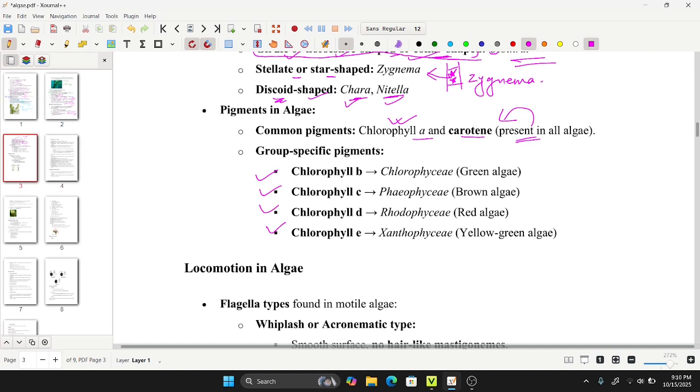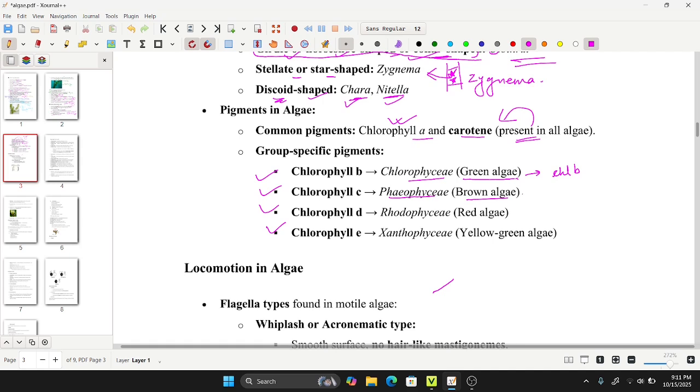Chlorophyll B is present in green algae. Green algae is the common name, and if you are familiar with three classes till now in plus 2 level, that is Chlorophyceae, Phaeophyceae and Rhodophyceae, Chlorophyceae is the green algae where the specific pigment is chlorophyll B. Chlorophyll C in case of Phaeophyceae, that is brown algae.